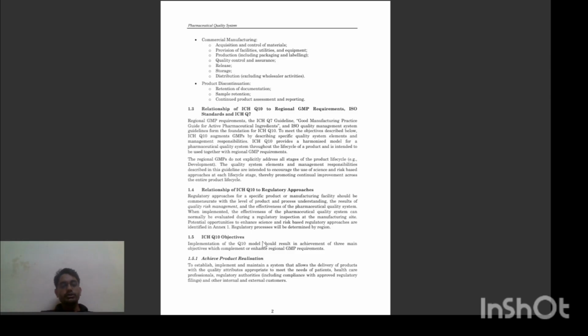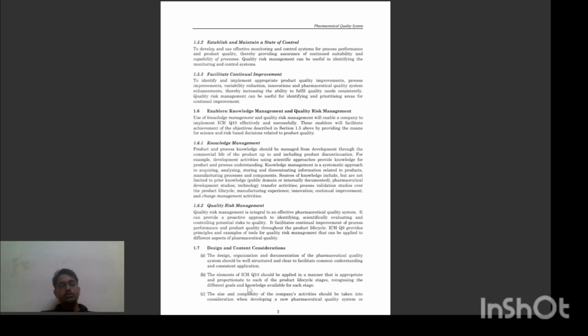ICH Q10 objectives. What are the objectives of ICH Q10? Implementation of the ICH Q10 model should result in the achievement of three main objectives, which complement and enhance regional GMP requirements. First, achieve product realization: to establish, implement, and maintain a system that allows the delivery of products with the quality attributes appropriate to meet the needs of patients, healthcare professionals, regulatory authorities, including compliance with approved regulatory filings, and other internal and external customers.